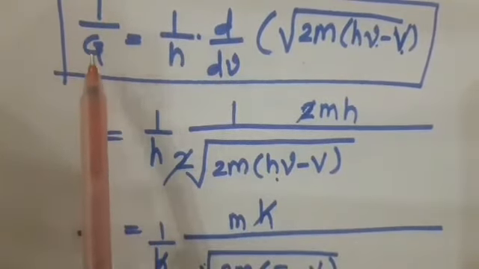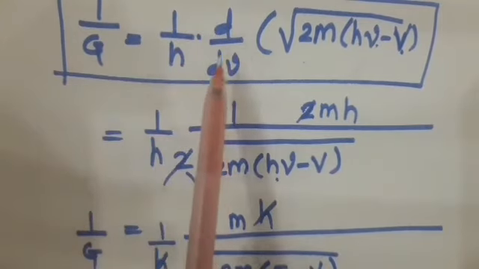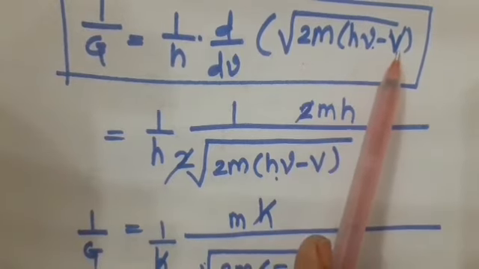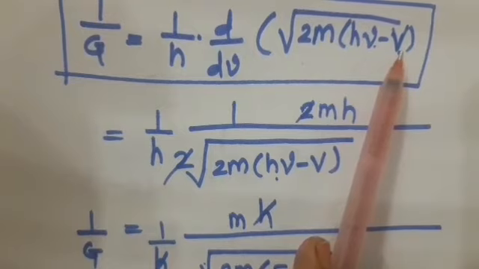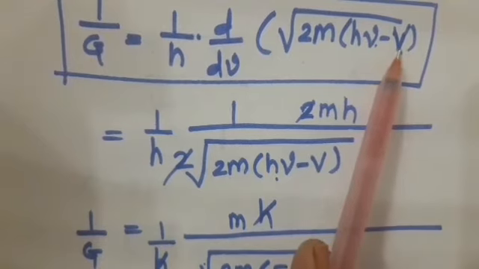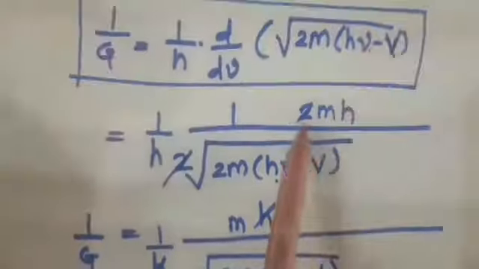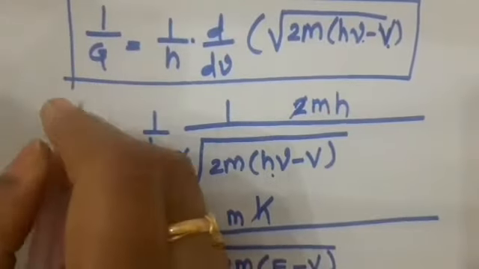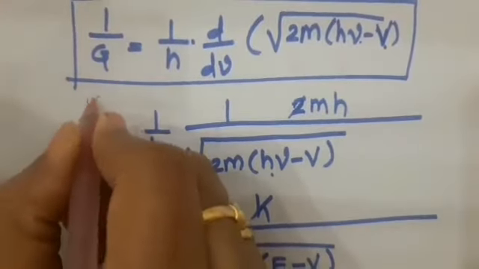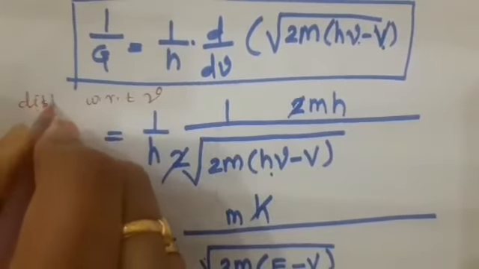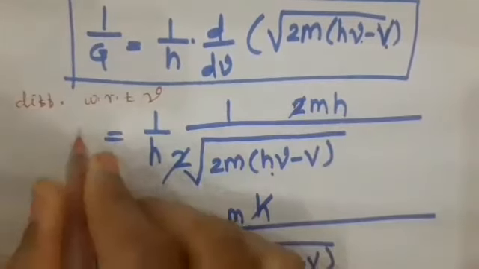We write 1 upon g is equal to 1 upon h dou by dv into 2m into h mu minus V. Here V is the potential and v is the velocity, and we differentiate this equation with respect to v.